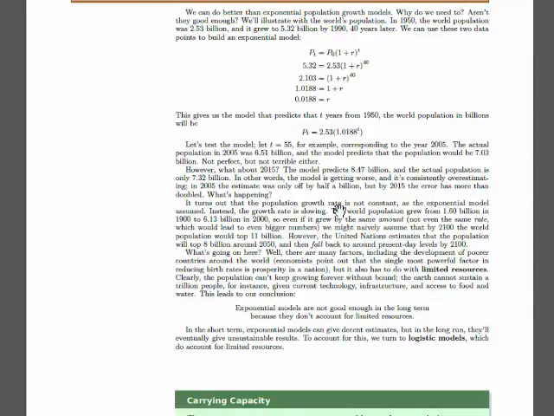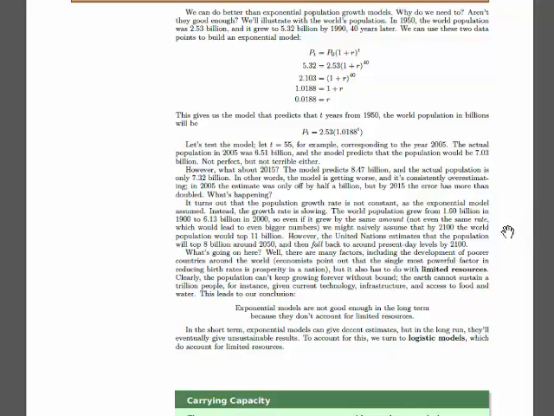And again, the reason for this is that the growth rate in the population isn't actually constant. An exponential model assumes that it is, just for simplicity's sake, but really it's not. Really the growth rate might increase or decrease at different points in time, and it seems right now that the growth rate is slowing. And the reason for this is that in any environment where you're growing a population, there are limited resources.